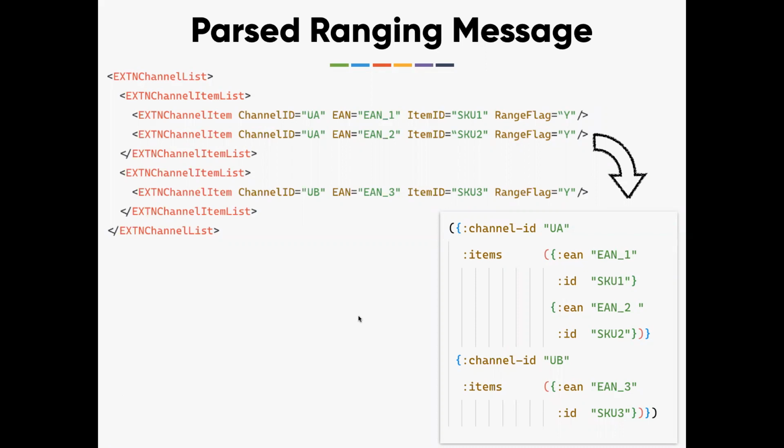What we are trying to do here is, for the channel ID UA, perform the ranging operation for all these items. For the channel ID UB, perform ranging for these items. That's what the parsing logic is. Now, since it is a data representation, Clojure can manipulate it and transform it and do whatever it wishes, which is not possible in the XML way. That's why we are doing the parsing in the first place.